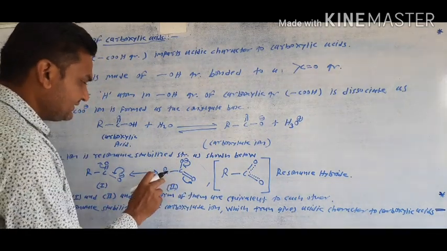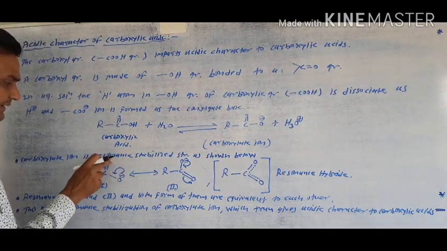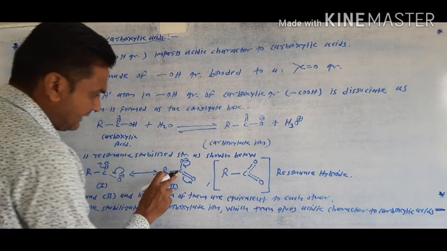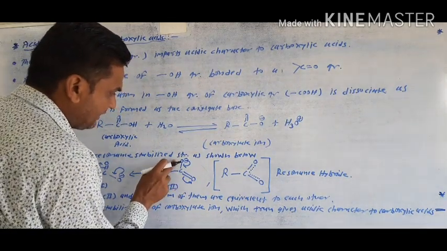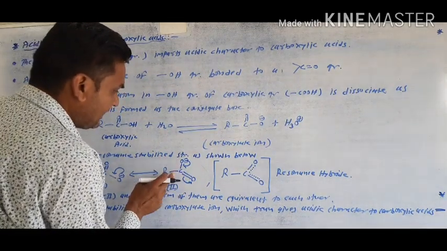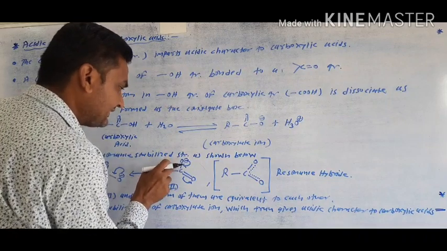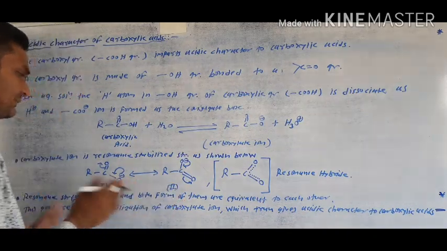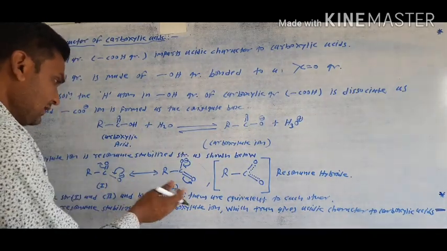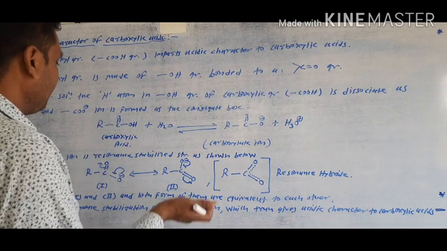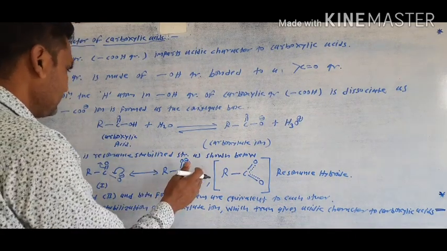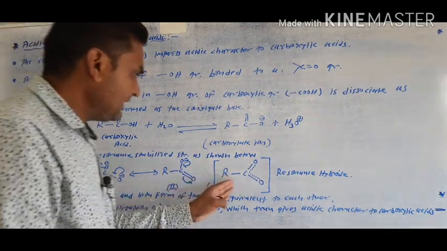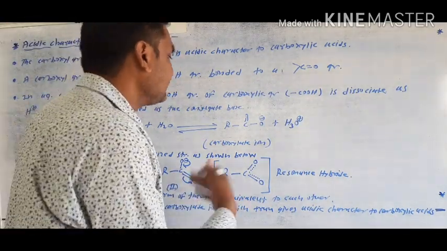Then the next structure has the negative charge shifted here, and the double bond shifted here. So there is a C double bond O on one side, and on the upper side a carbon-oxygen single bond with a negative charge. The first and second structures are different structures, and they are called resonating structures. Both are commonly shown as a hybrid structure or resonance hybrid.